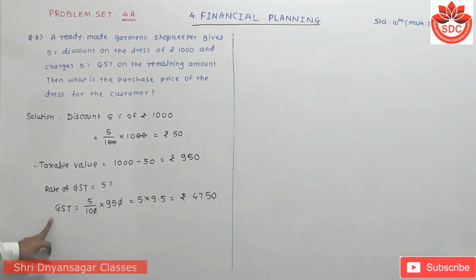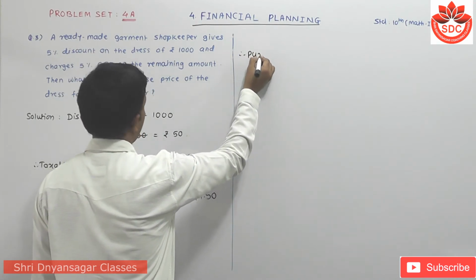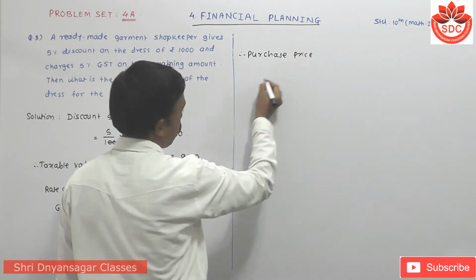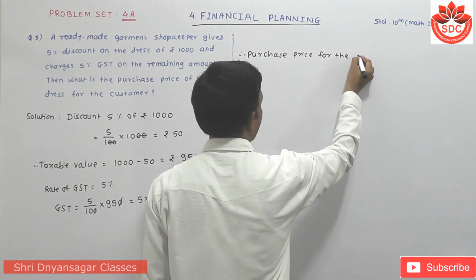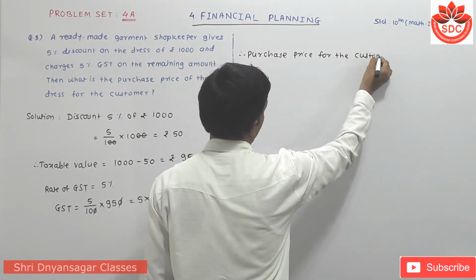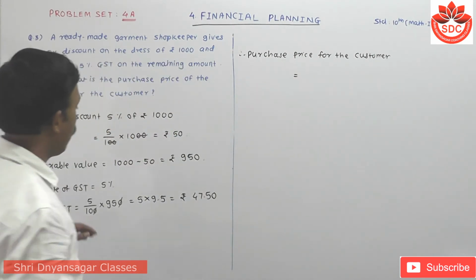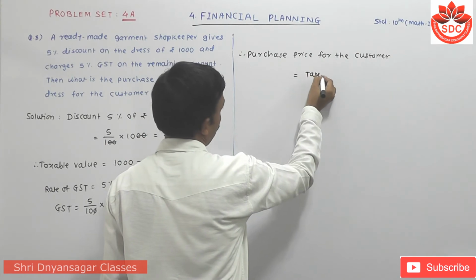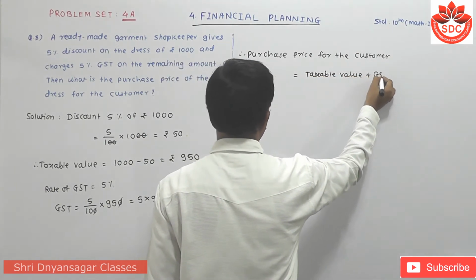This is the GST. Therefore, purchase price for the customer is equal to, we have to add this value to the taxable value, that means taxable value plus GST.